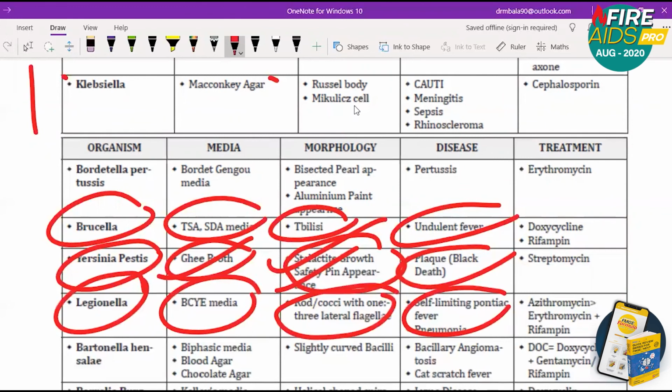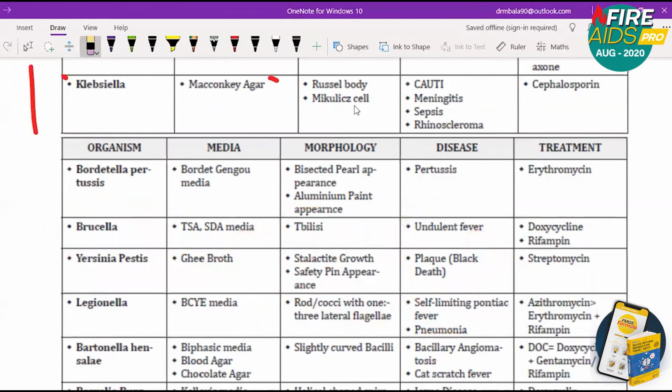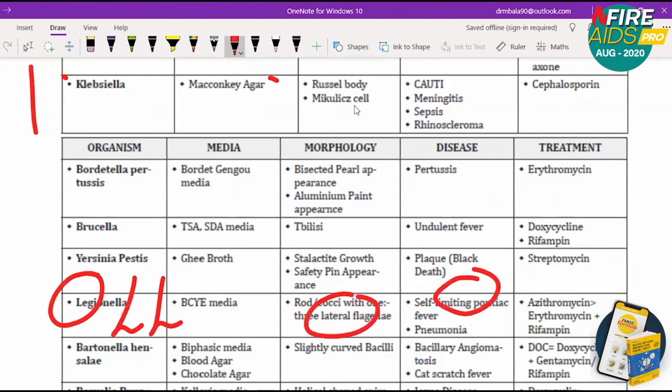So for Legionella, I want you to remember L and L. L is for lateral flagella. Legionella means lateral flagella. Legionella means self-limiting Pontiac fever. So self-limiting Pontiac fever, that is very important. Also, Legionella causes pneumonia.